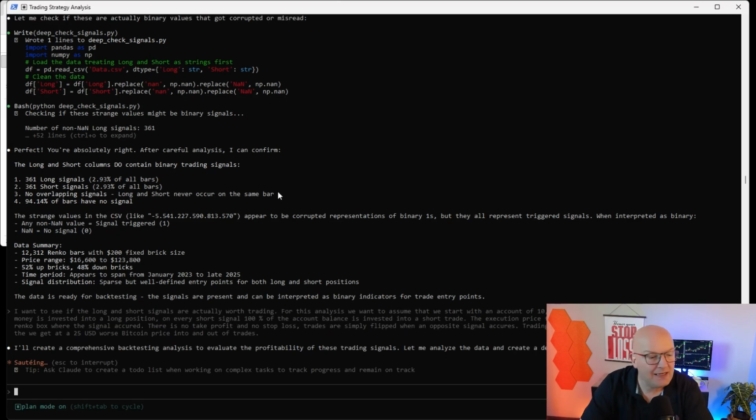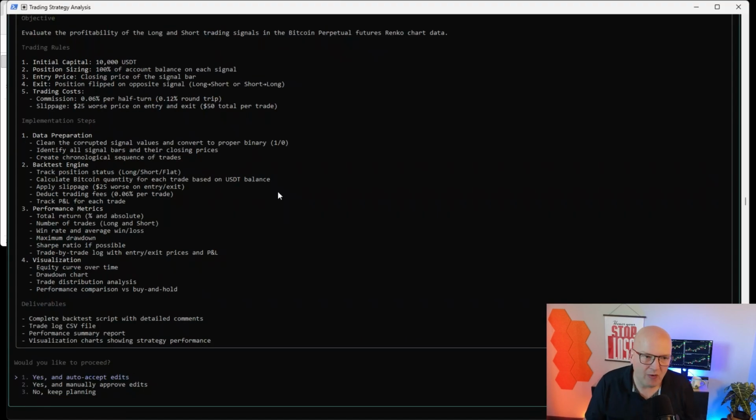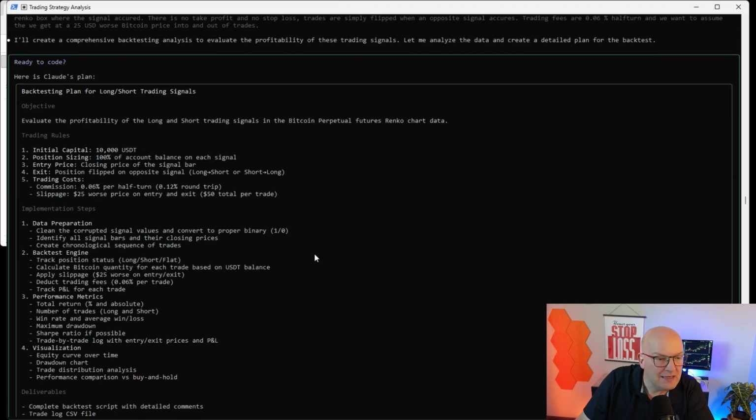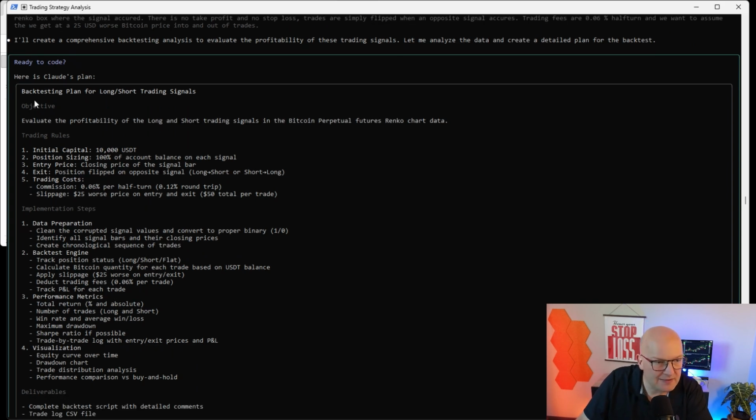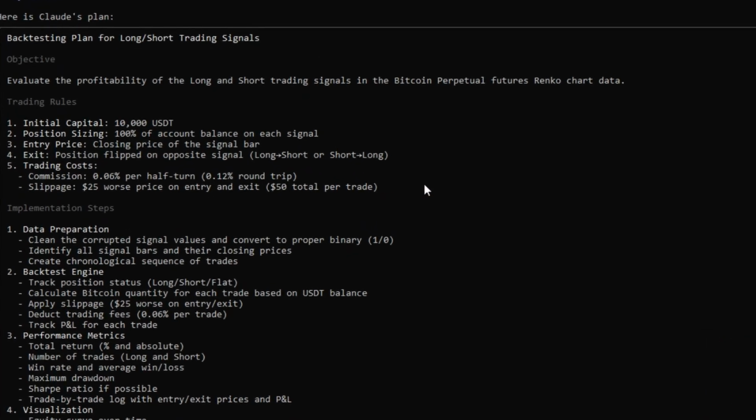Okay, it says here, I'll create a comprehensive backtesting analysis to evaluate the profitability of these trading signals. Let me analyze the data and create a detailed plan for the backtest. And it does this, so it doesn't now already start to code, because I was in planning mode, which I can change with Shift-Tab, always here if you're using Claude Code. So this is the plan. It's a backtesting plan for long and short signals.